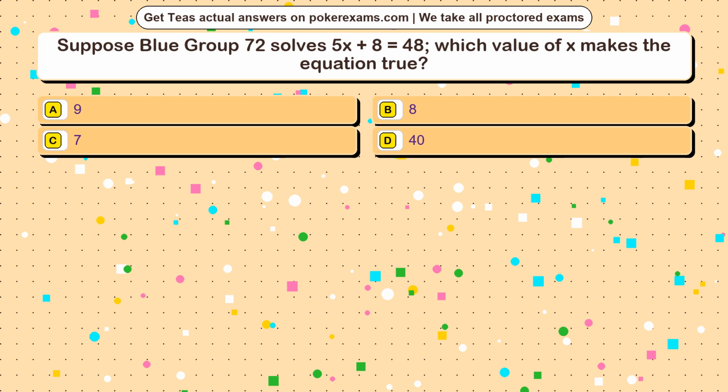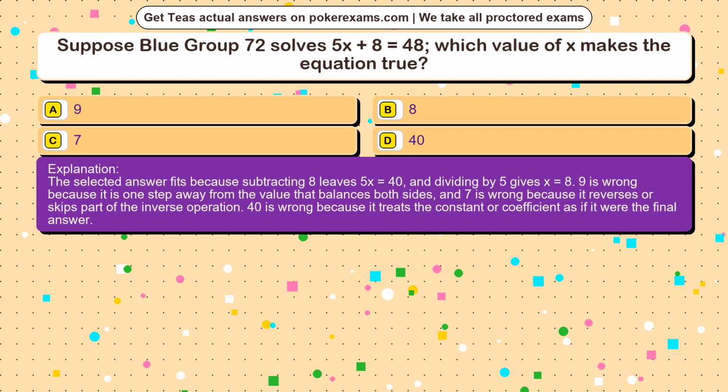The correct answer is option. The selected answer fits because subtracting 8 leaves 5x equals 40, and dividing by 5 gives x equals 8. 9 is wrong because it is one step away from the value that balances both sides, and 7 is wrong because it reverses or skips part of the inverse operation. 40 is wrong because it treats the constant or coefficient as if it were the final answer.